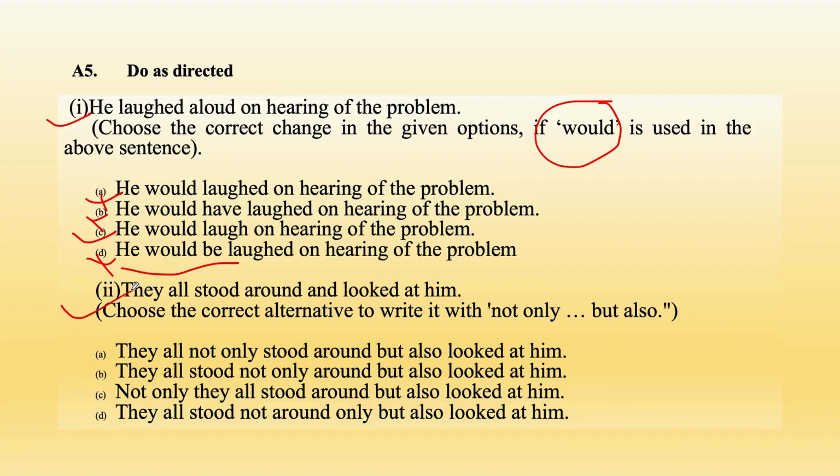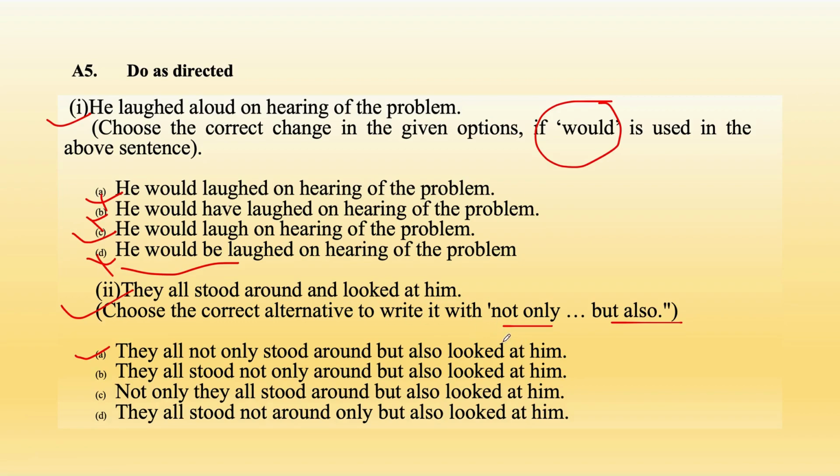Now question number 2. They all stood around and looked at him. Choose the correct alternative to write not only but also. So you need to add not only and but also. So just read the first sentence. They all not only stood around but also looked at him. So your first statement is correct. When you're reading this sentence, you can imagine that this is a right sentence.